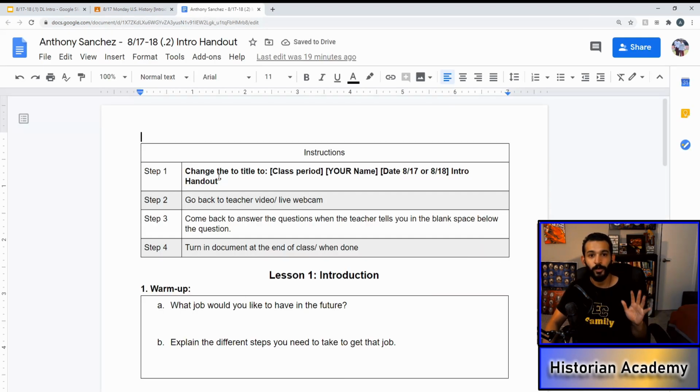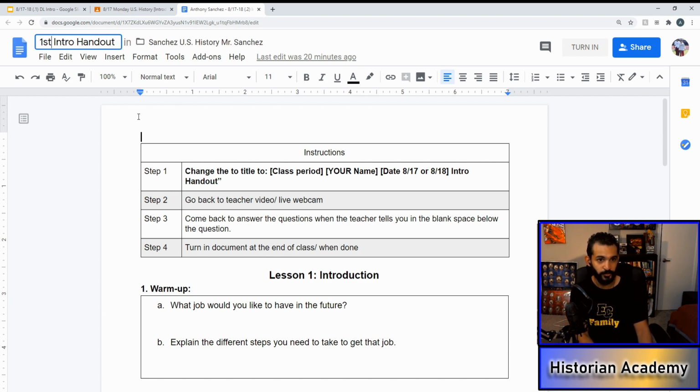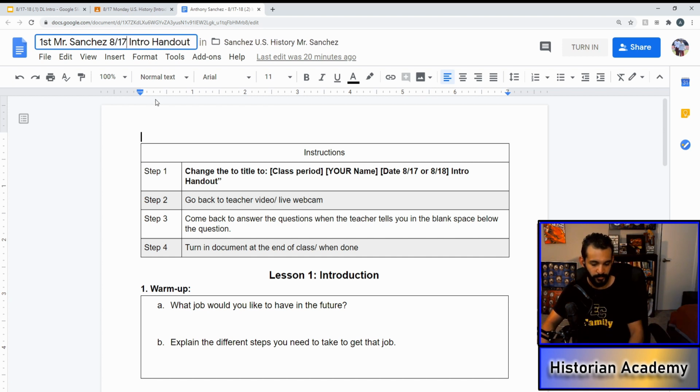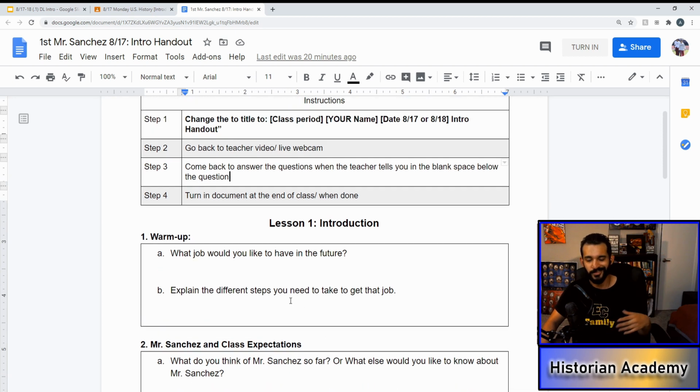So open that up. Now, what I want you to do, the first thing it says, step 1, change the title to your class period, your name, and then the date with the title intro handout. But really all you gotta do is just highlight this mess up here, put in whatever class period you're in. I'm gonna put first, your name, Mr. Sanchez, and date is going to be 8/17, and intro handout is already there for you. Once you do that, step 2, go back to the video, then come back to answer the questions when the teacher tells you to in the blank space below, and turn in the document at the end of the class when you're done.